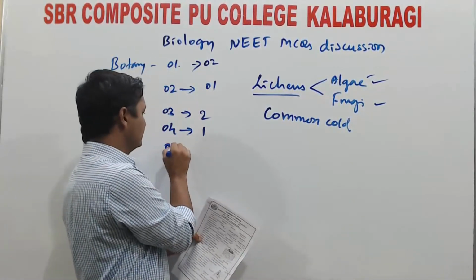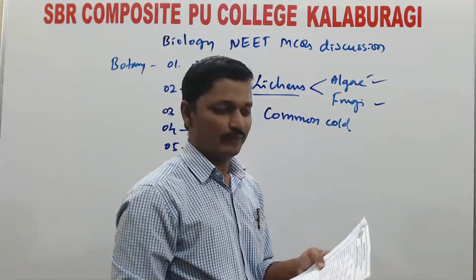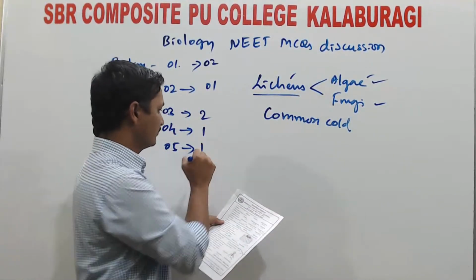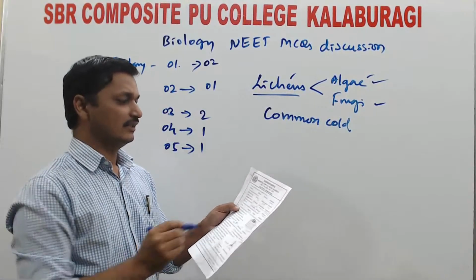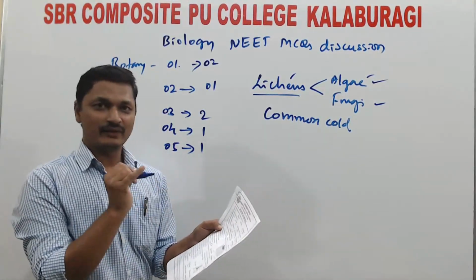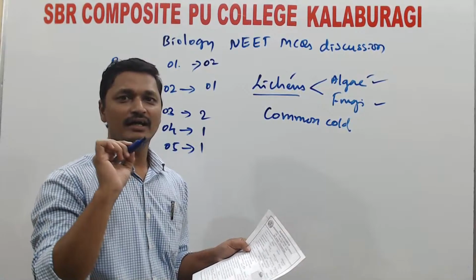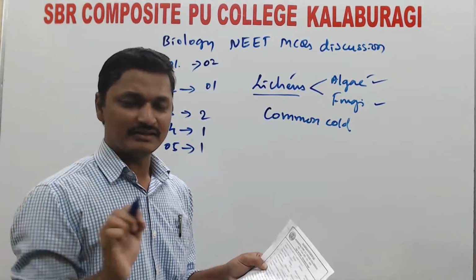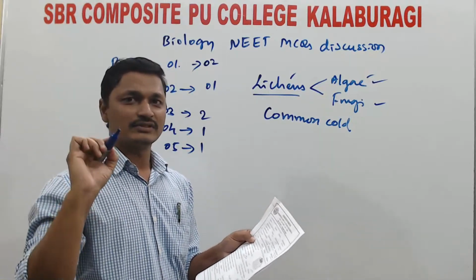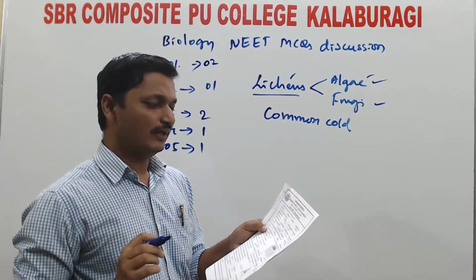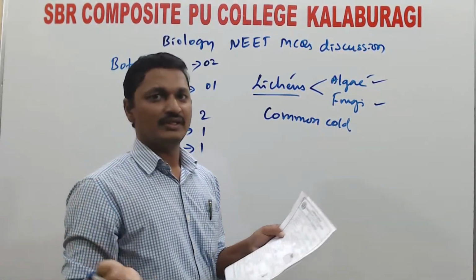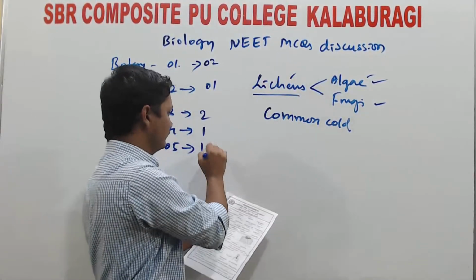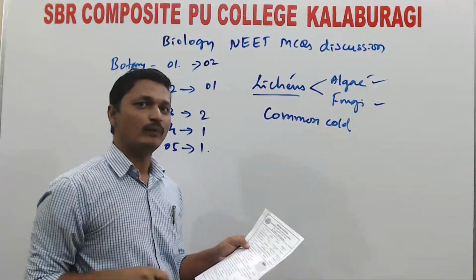In the fifth question they are asking: the symbiotic association between fungi and algae is called what? Lichens. So the first option for the fifth question, lichens. Mycorrhiza is the second option, but mycorrhiza is a symbiotic association between fungi and the roots of higher plants. Helotism is also a symbiotic association, and mutualism is one more name for symbiotic association. But the option is lichens. That is the first option. Question number 5, option 1.